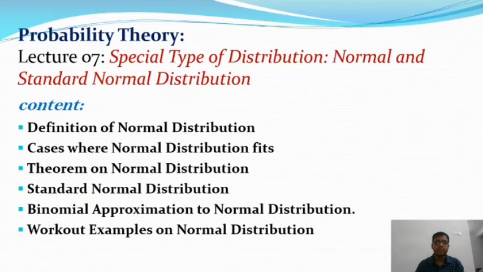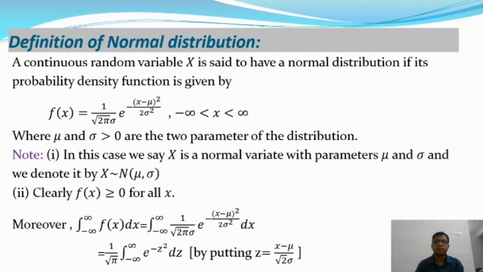So let us begin with the definition of a normal distribution. The normal distribution is a continuous distribution.